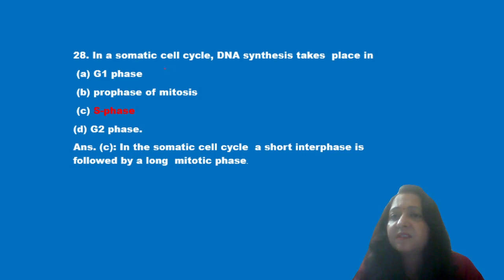Next question is, in somatic cell cycle, DNA synthesis takes place in G1 phase, prophase of mitosis, S phase or G2 phase. Now we know that in somatic cell cycle, a short interphase is followed by long mitotic phase. So S phase is the correct answer.